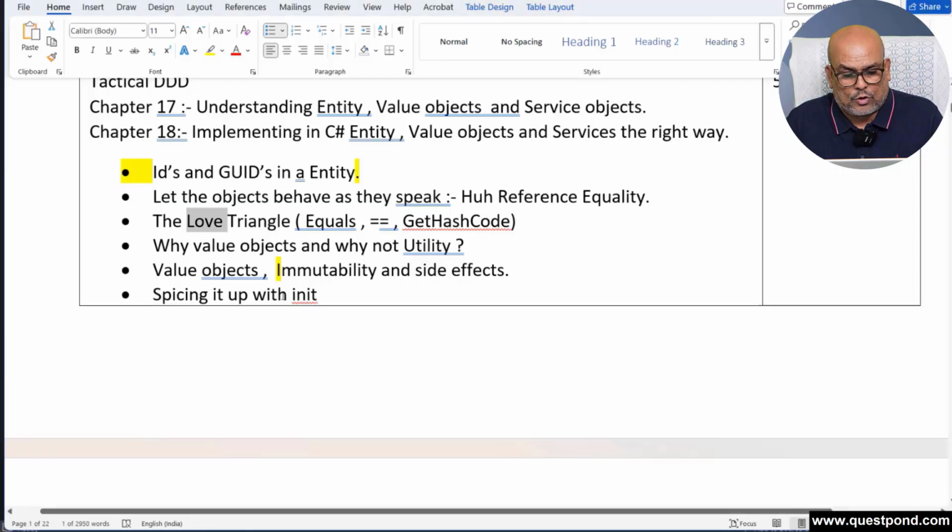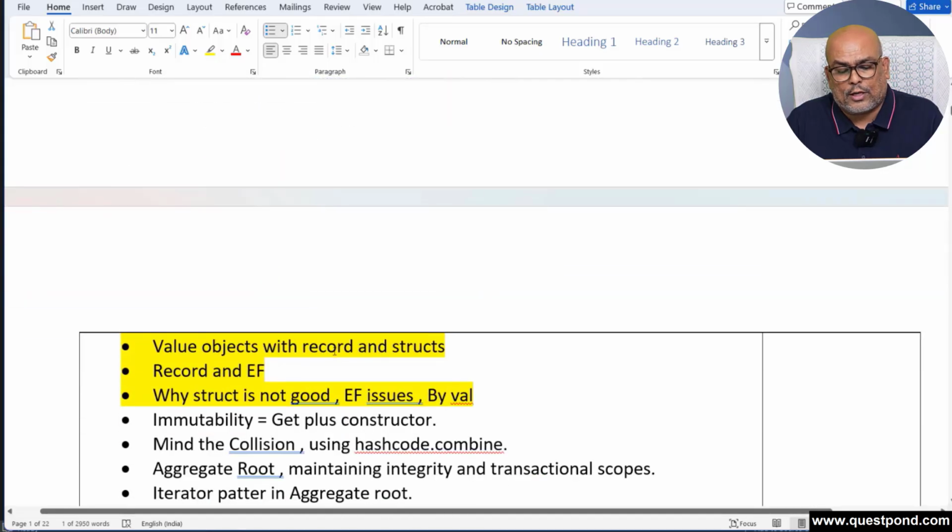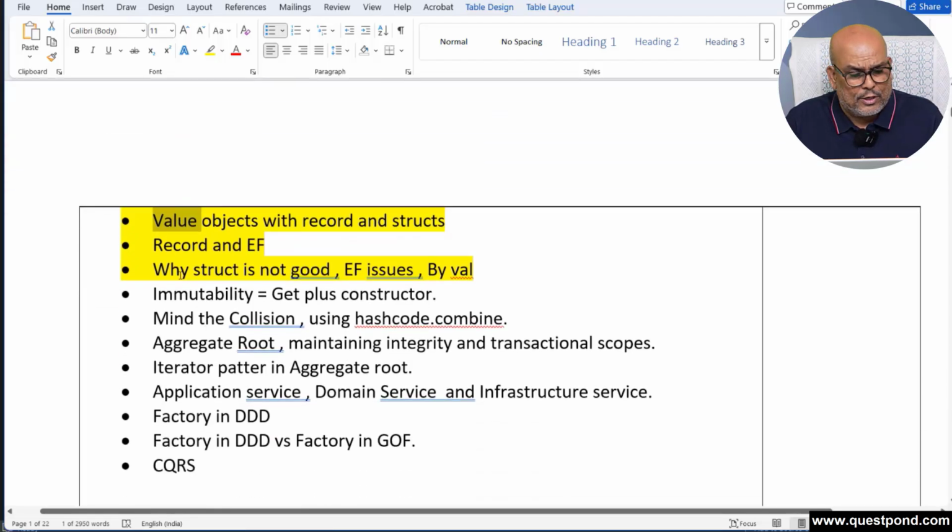And so on. We also talked about the importance of immutability, and what are the side effects of it. We also talked about how record objects can be a better candidate for value objects than classes, right? But we also discussed the record and EF problem, right? Then we also discussed the collision.